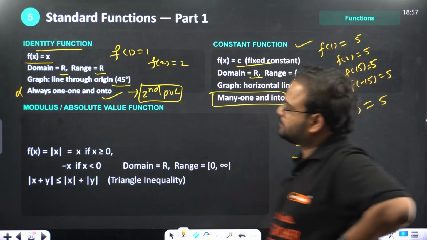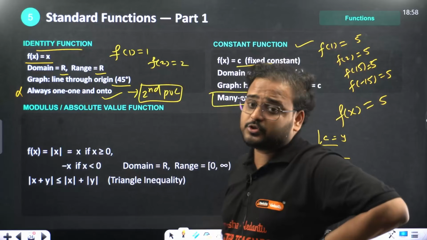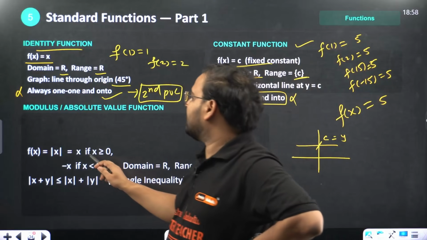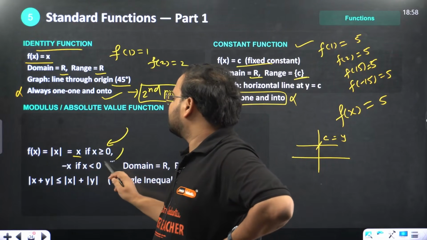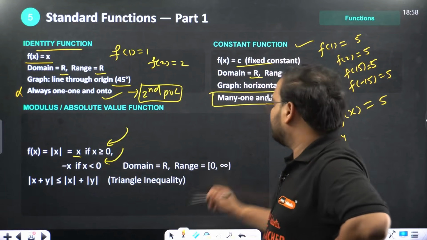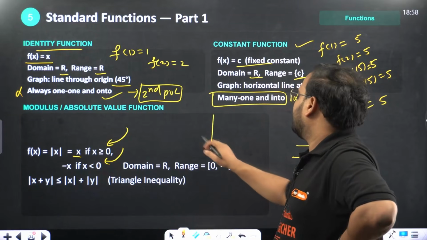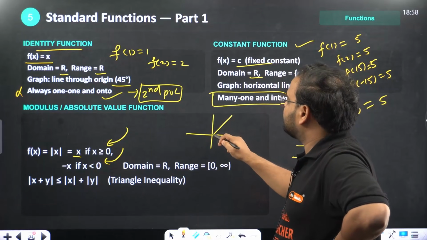Modulus function is very important. This is very, very crucial. The modulus function gives a positive value for all positive x and also a positive value for all negative x. So basically, the modulus function will give me a graph like this, positive for all positive x over here, and for all negative x also positive only.